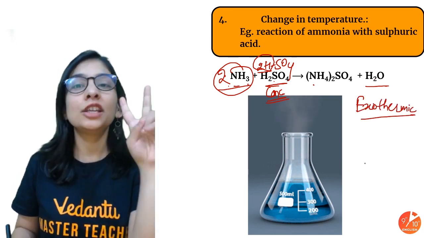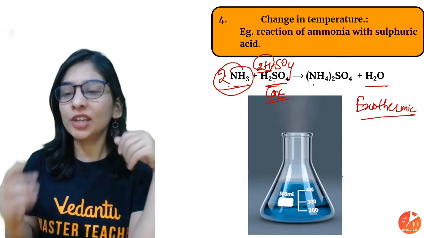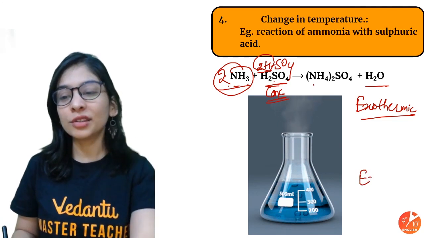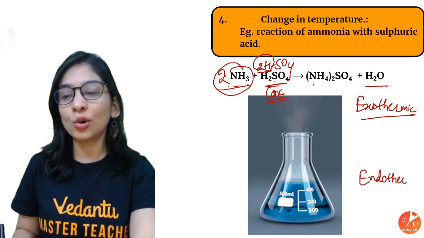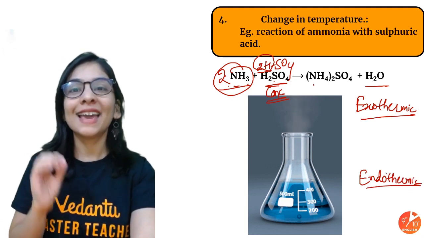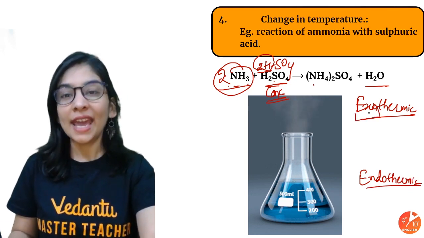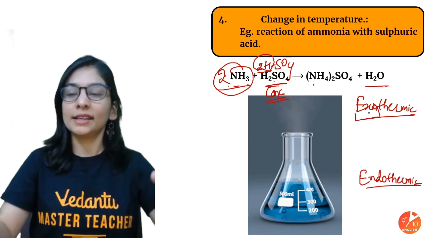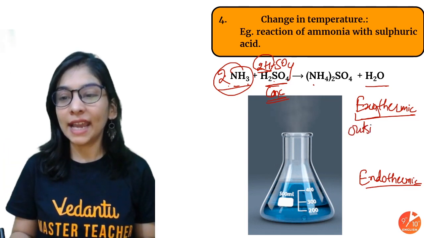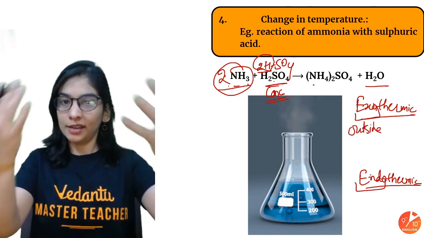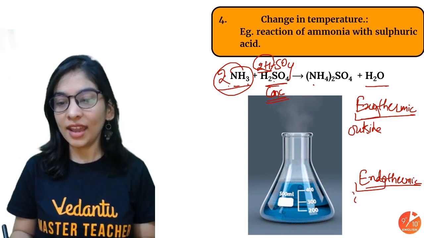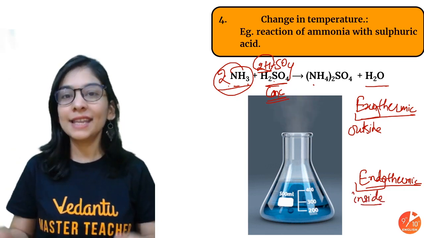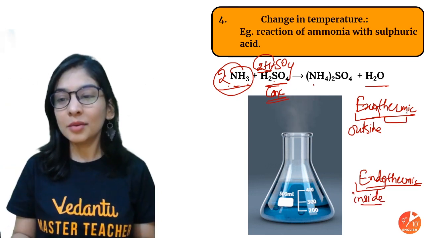Reactions are basically of two types. If I talk about change in temperature, one is exothermic and one is endothermic. Exo means outside, and endo means inside.